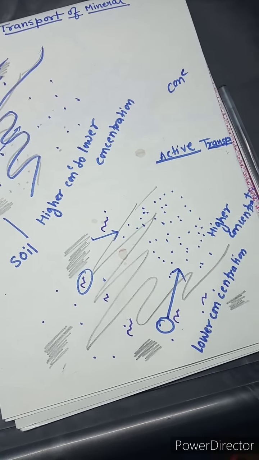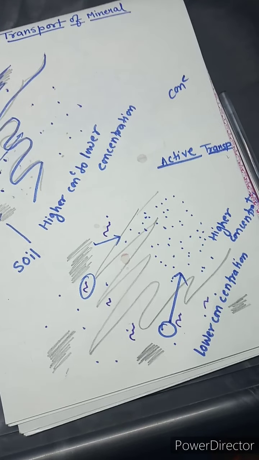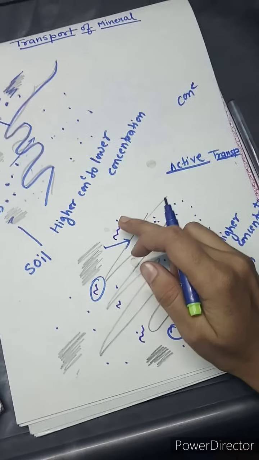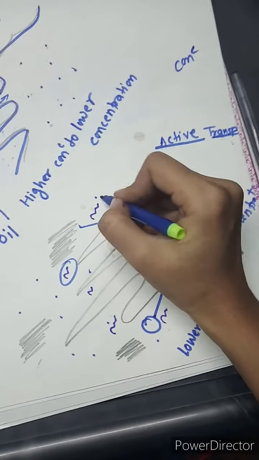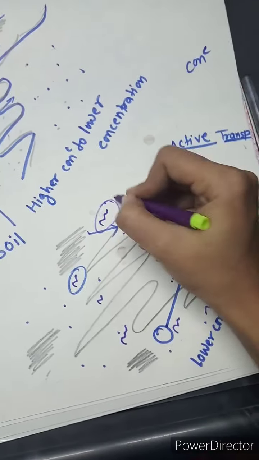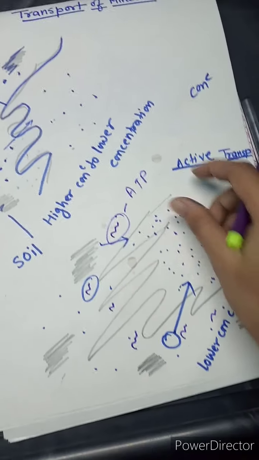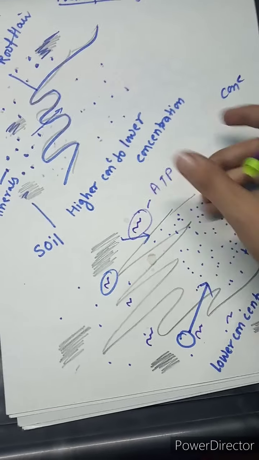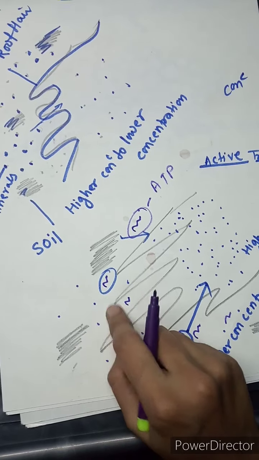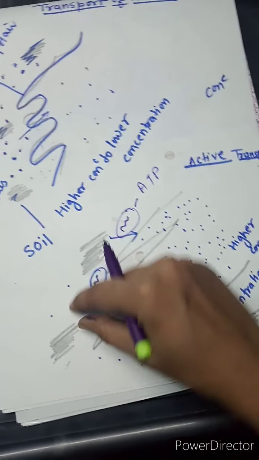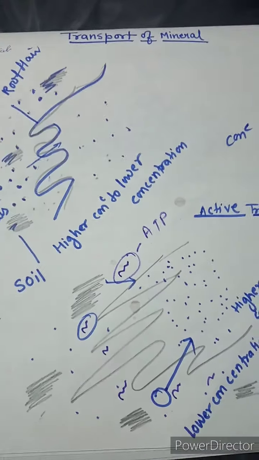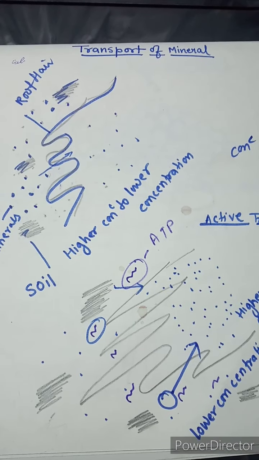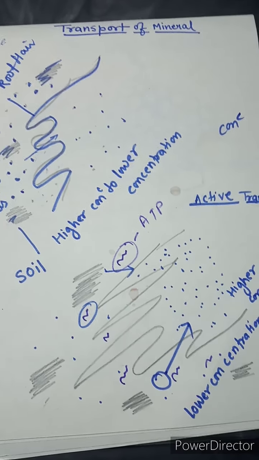So for that process we need ATP. ATP is required to transport this mineral from lower concentration to the higher concentration. So in this way transport of mineral takes place in the plant.